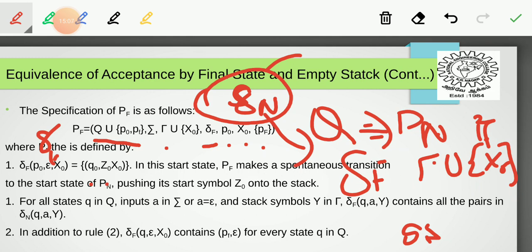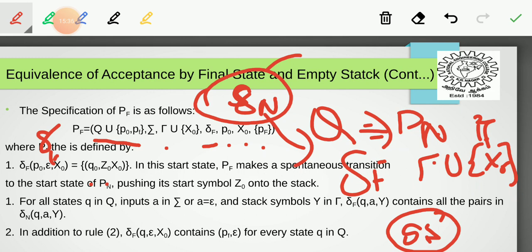The next one is for all states q in capital Q, input a in sigma union epsilon, and stack symbol Y in tau: delta f of (q, a, Y) contains all the pairs of delta n. The transition is the same as delta n. Whatever happens in delta n will happen in delta f also.